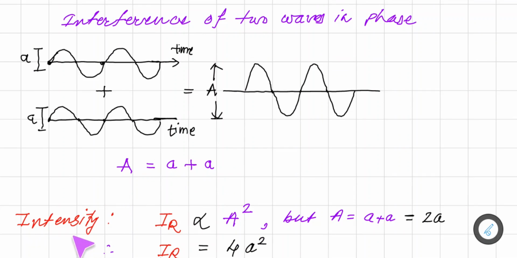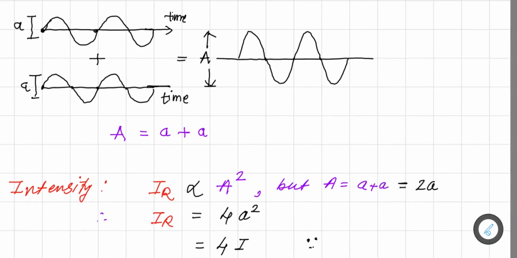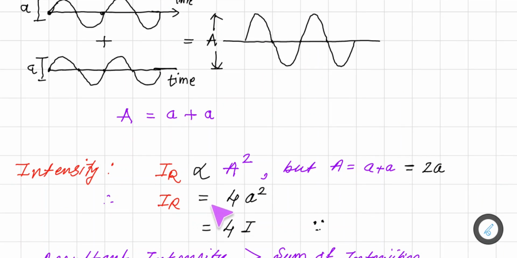But one important thing is that the intensity of the resultant light, IR, is directly proportional to A square. But we know that A is equal to 2a. So the intensity IR is equal to 4a square. So that is to be noted. The intensity of the resultant is 4a square, or we know that, 4I.